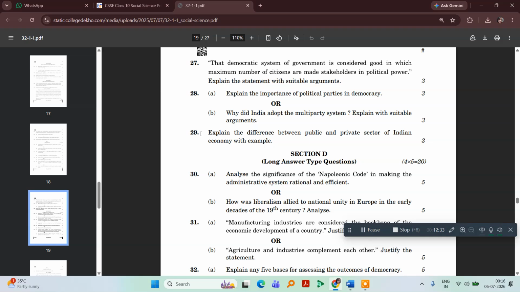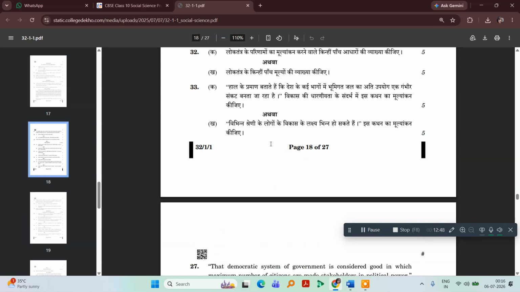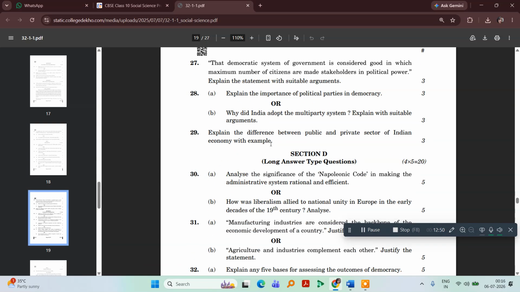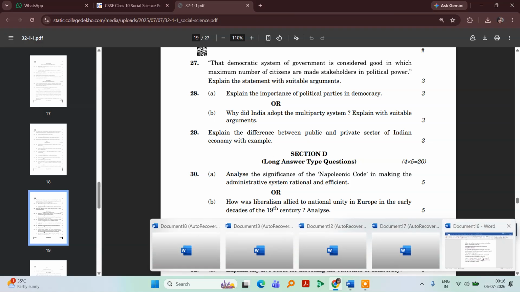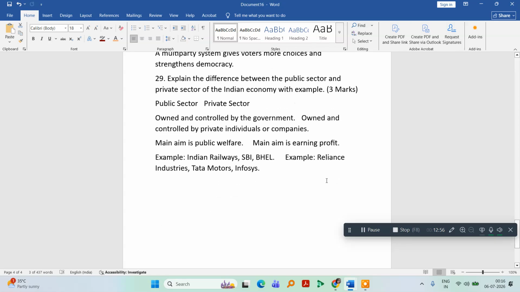This is the last question of section C. Let me discuss this. Explain the difference between the public and private sector of the Indian economy with examples. What could be the answer for this one? You have to explain the public and private sector of the Indian economy. This is a question with regard to civics.